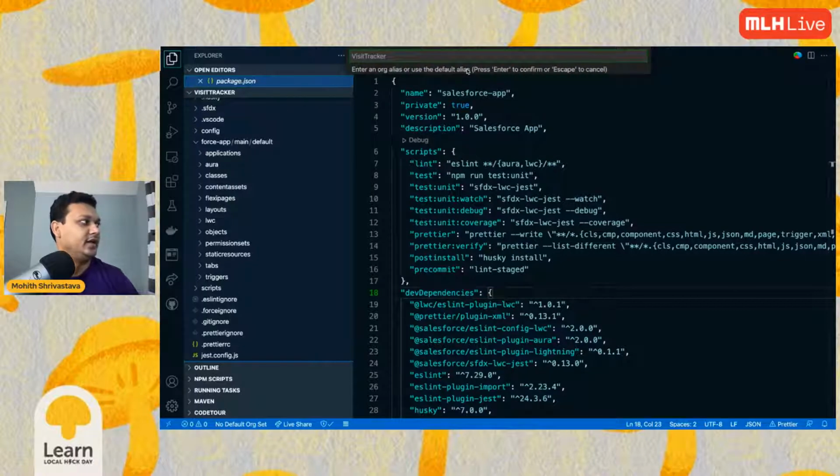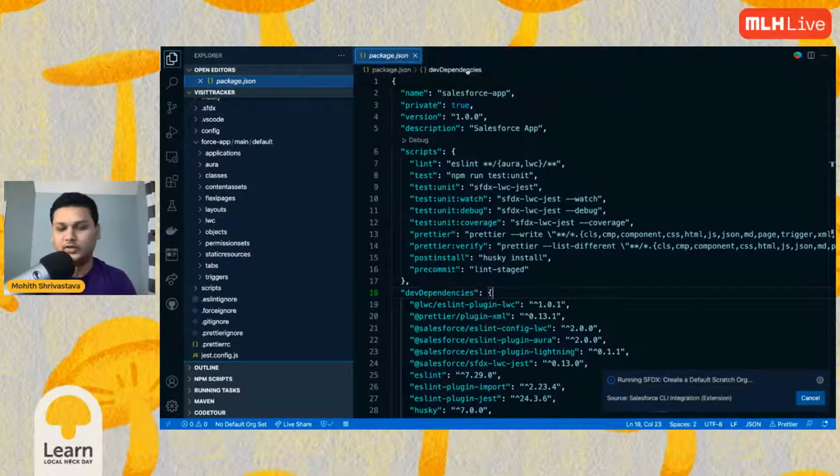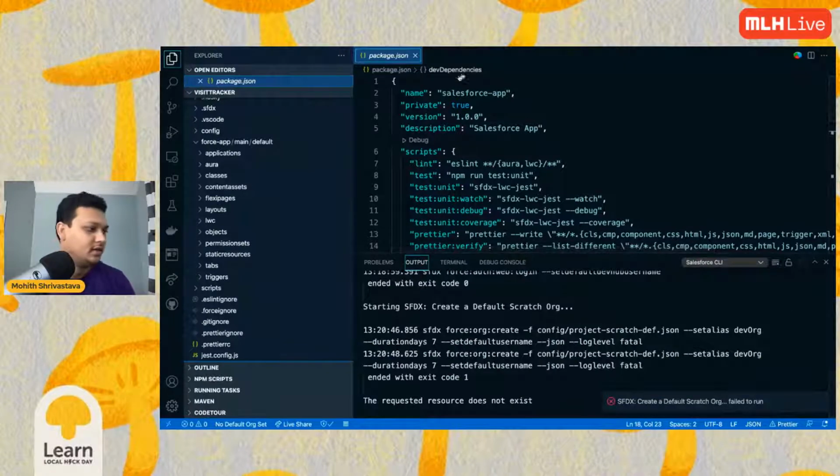Select the definition file. It will ask you for an org alias, which you can say dev org. This org alias is nothing but, you can think of it as a name for your connection to the scratch org. It could be anything. And then you can say how many days you want the scratch org to exist. I typically say 7 days, but it depends on your development time, right? You can even say 30 days. So the org exists for 30 days.